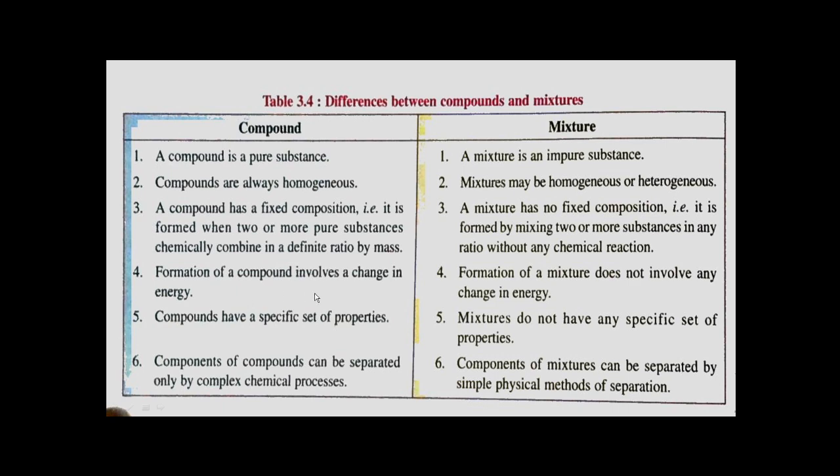For compound, formation of a compound involves a change in energy, whereas formation of mixture doesn't involve any change in energy. Compounds have a specific set of properties, whereas mixtures do not have any specific set of properties. Components of compounds can be separated by complex chemical processes, whereas the components of mixture can be separated by simple physical methods of separation. So these are the differences between compound and mixture. So this is all for today.